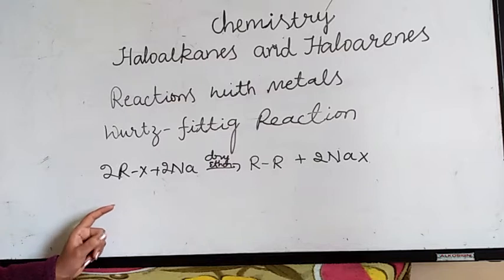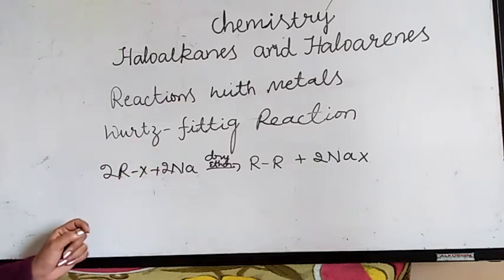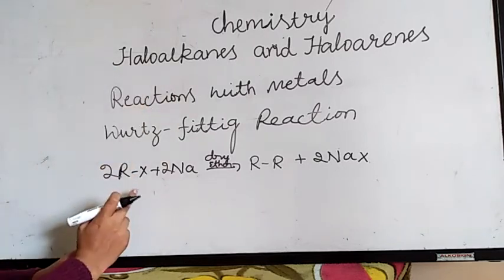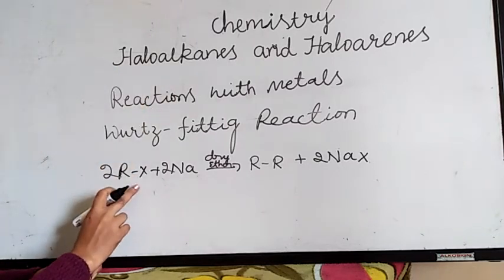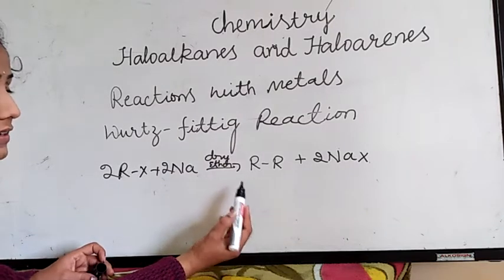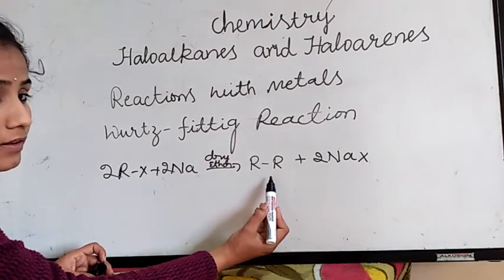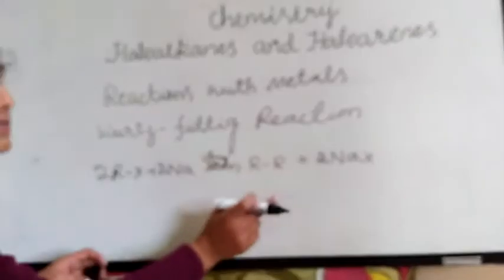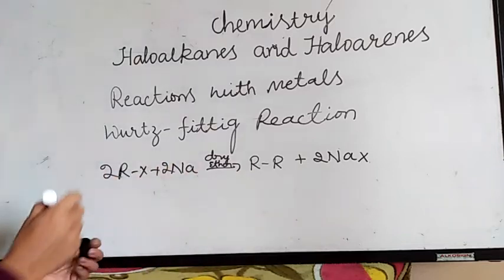I am just recalling the difference between the Wurtz-Fittig reaction and only the Wurtz reaction. This is the Wurtz reaction. This is a haloalkane or alkyl halide. An alkyl halide reacts with sodium metal in the presence of dry ether, giving an alkane with double the number of carbon atoms present in the alkyl halide.